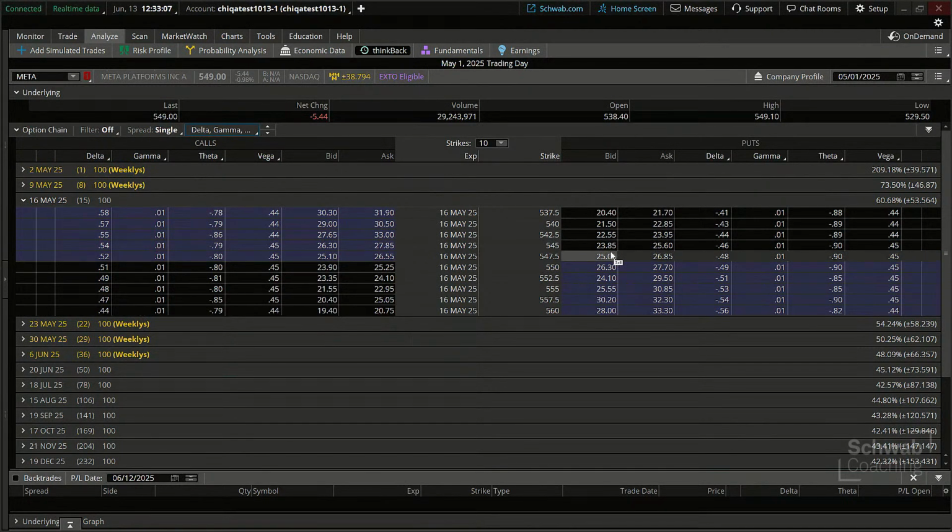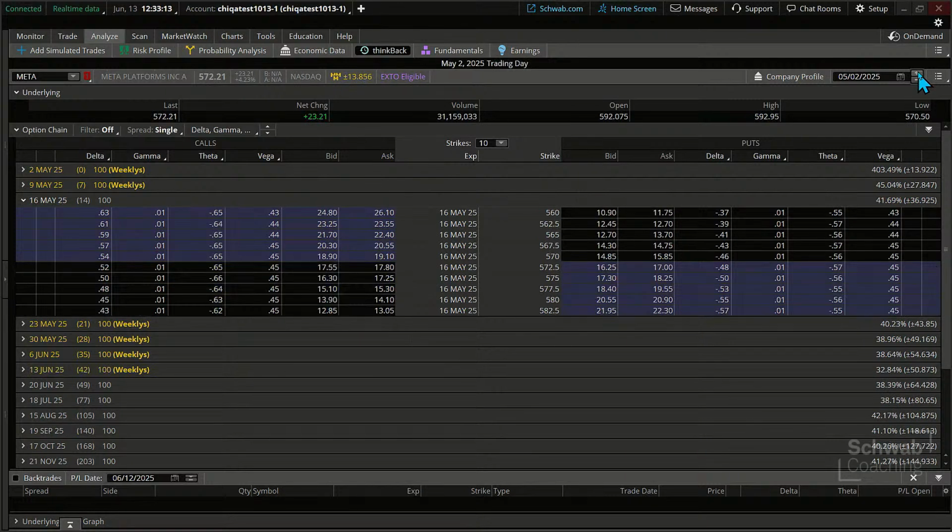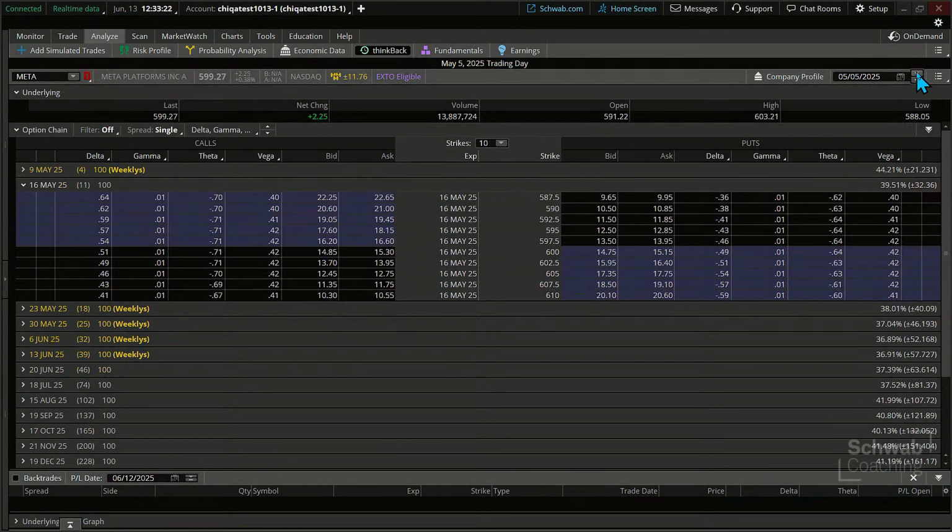What if I wanted to go up a little bit? This is the 2nd of May. See the options chain? Okay, that's a non-trading day. There we go, there's the 5th. The prices went up a certain amount. We can reference that on the chart below or even over here and just say, here's the 2nd of May. It was right over here. How'd we do?